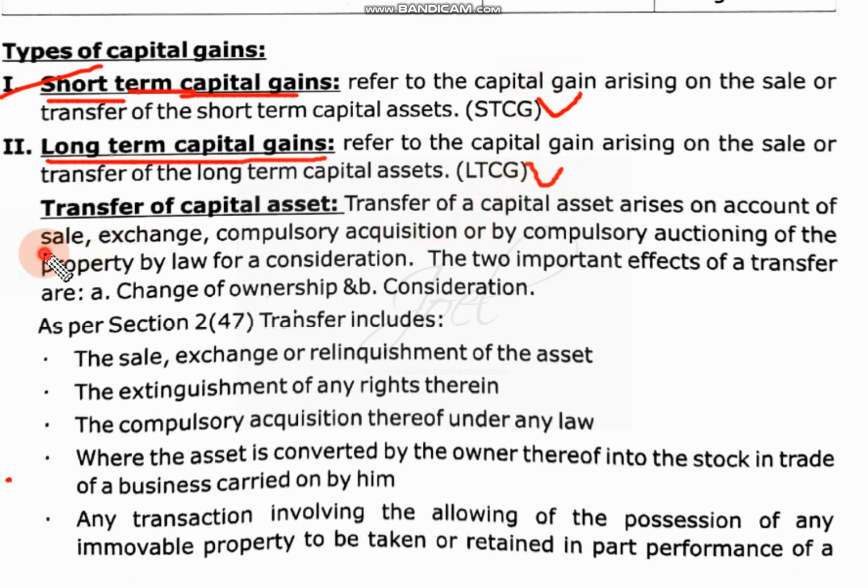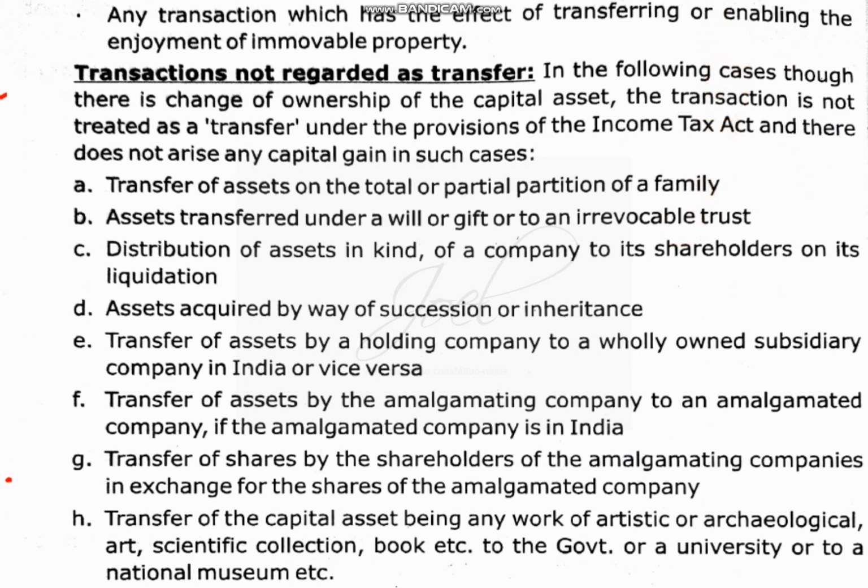Now there should be sale, acquisition or compulsory acquisition or auctioning of the asset. In that case only your product will be considered as sold and it is considered for long term or short term capital gains. So the main concept is there should be ownership transfer.